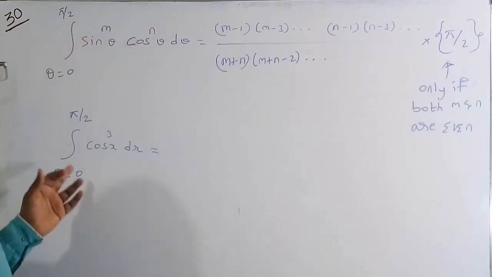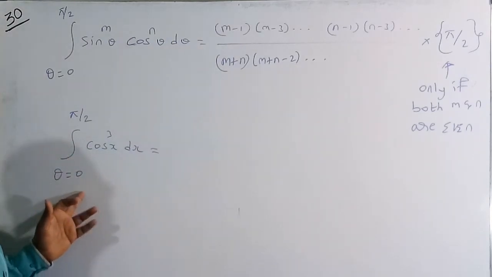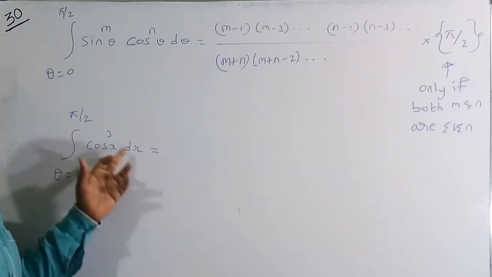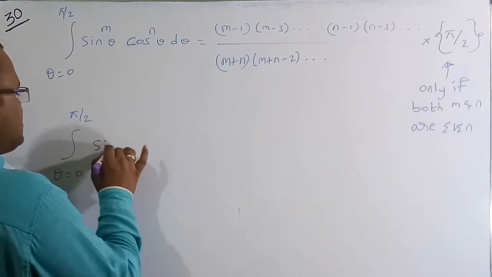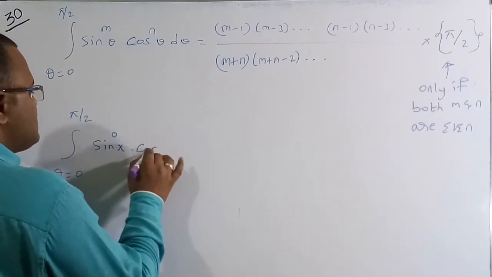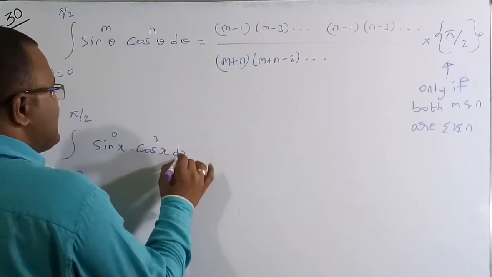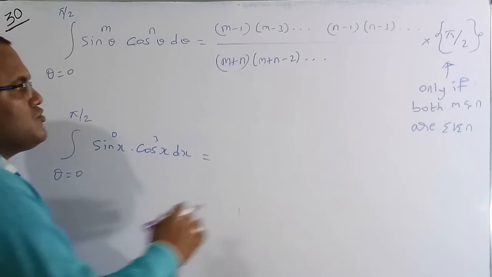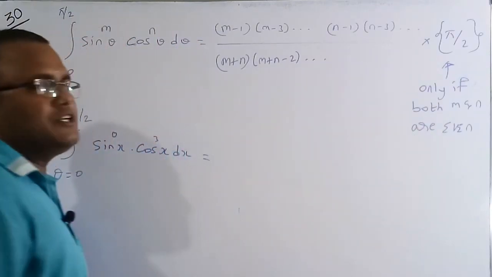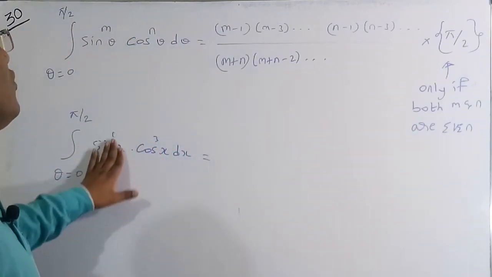So now we have to find the value of integration from 0 to pi by 2 of cos x whole cube dx. We can write this in another format, which is sin x whole to the power of 0 into cos x whole cube dx. So therefore here m is an even number but n is an odd number, so you don't have to go for the multiplication of pi by 2. So you have to go only for this term.